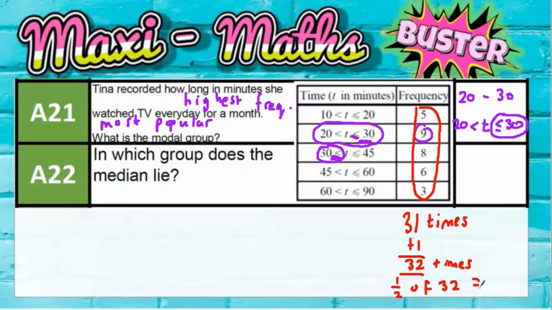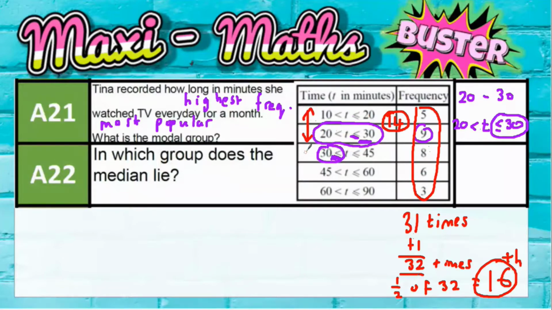So which group would the 16th time lie in? Well, the first 5 times are in the 10 to 20 group, so that's not going to be the 16th one. The next 9 times are in the 20 to 30 group. Well, 5 add 9 takes you up to 14. So the first 14 times would be in the first 2 groups.